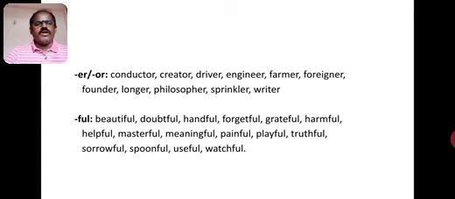Next, er or or. Conductor, creator with adding or, driver with joining er to the root word. Engineer: engine is a root word, and the suffix er we join to the root word engine, so it has become engineer. Farmer, foreigner, founder, longer, philosopher, sprinkler, writer. With all these words, with adding er or or, we got new words.